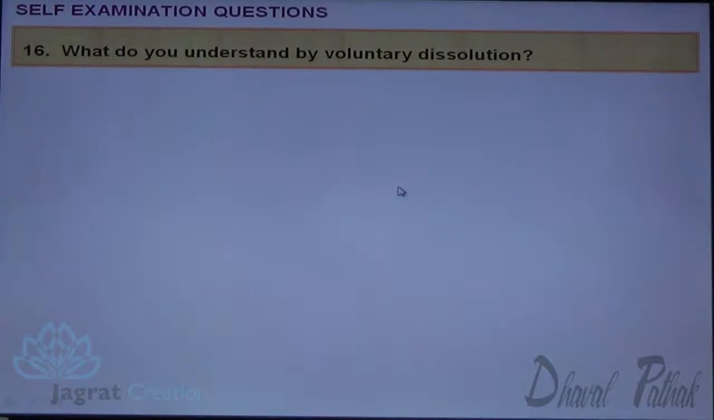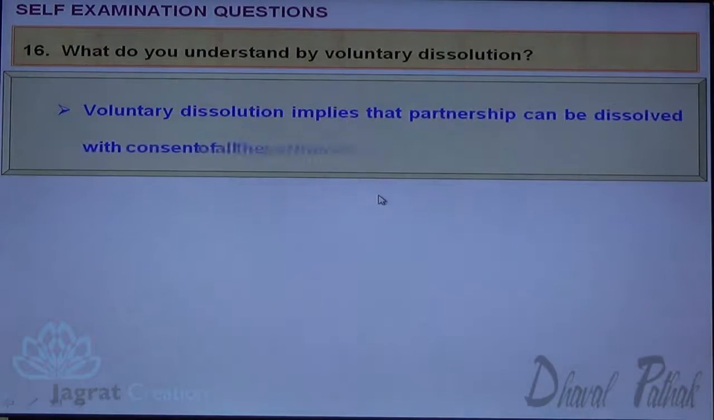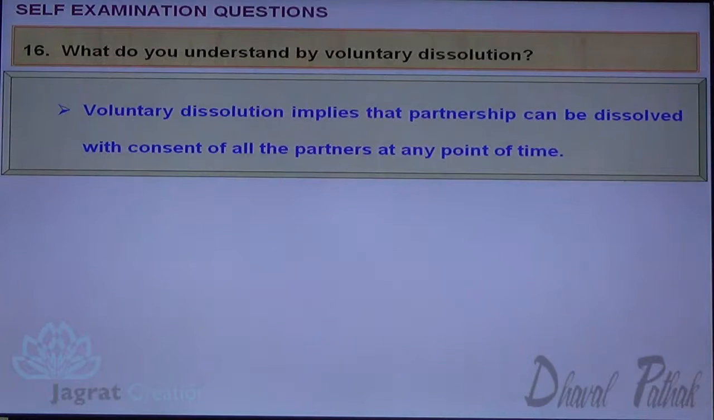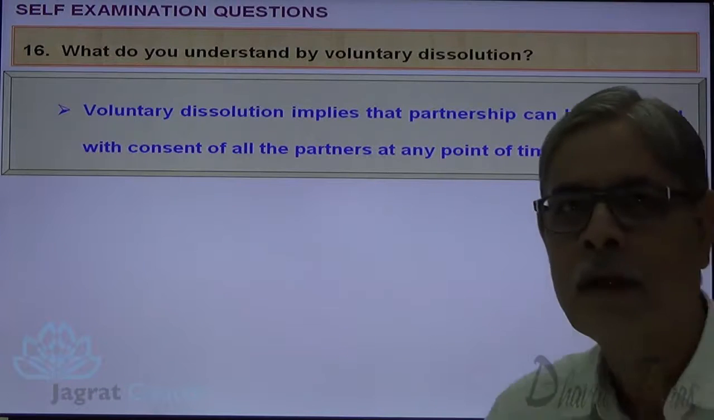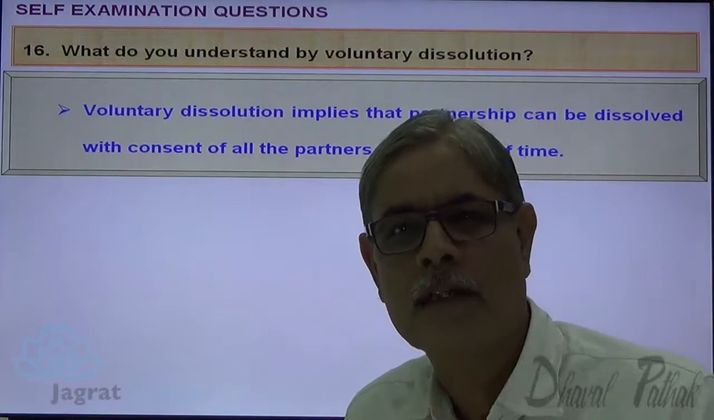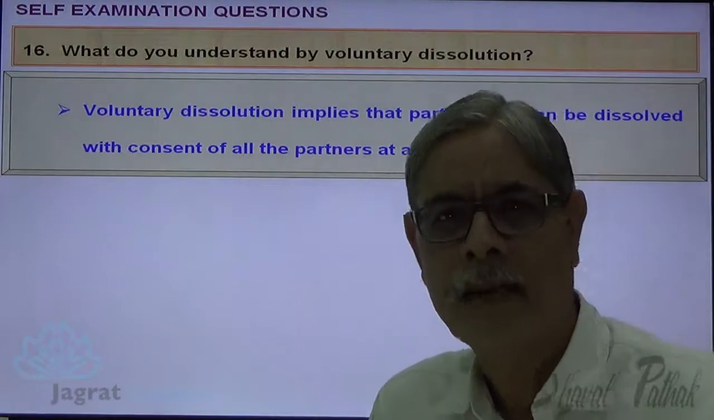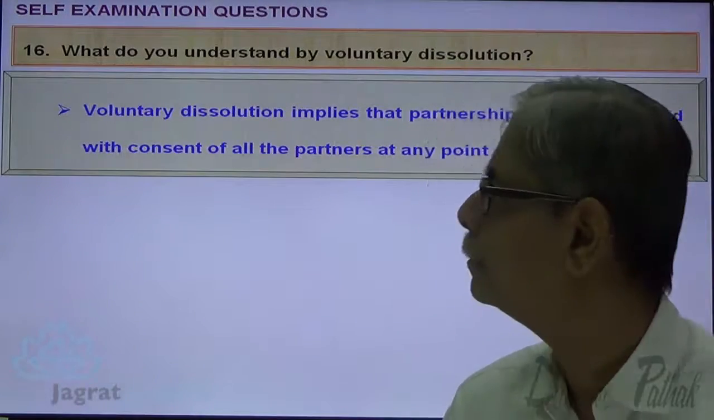What do you understand by voluntary dissolution? Voluntary dissolution implies that a partnership can be dissolved with the consent of all partners at any point of time. So, by unanimous consent of all partners, the partnership could be dissolved. That implies voluntary dissolution.